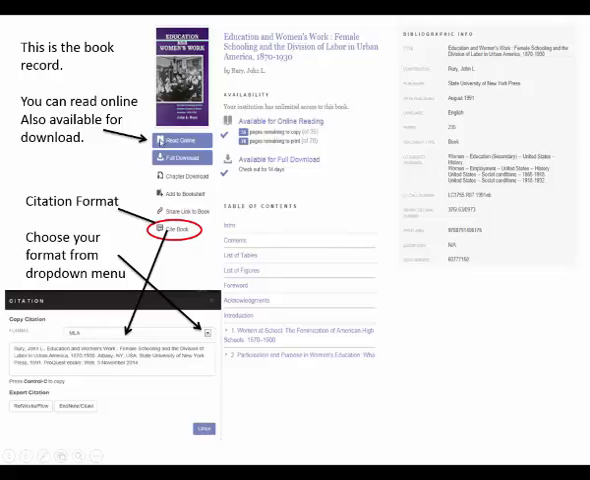And this is the title of the book. This is the book record. Here it tells me I can read it online or I can download it. Also at the bottom of the list is cite this book. If I click on that, I can come down here and choose the citation format I want, MLA from this drop down menu, or APA, whatever you need. Again, copy and paste, but look at it because I'm not saying everything's correct, but it gives you a good beginning.